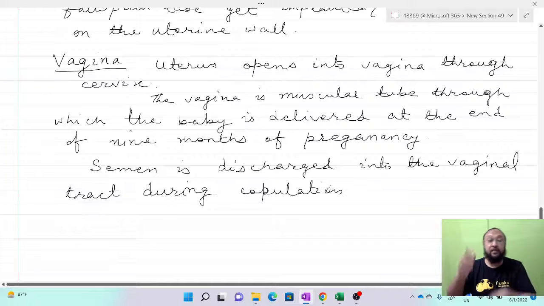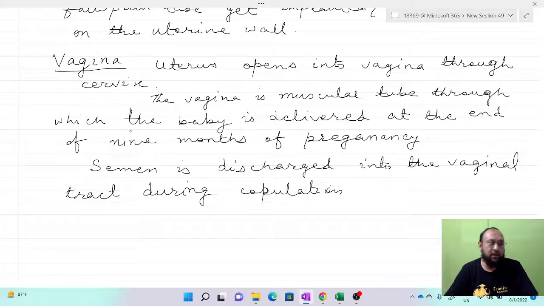The sperm then travels through the cervix, and then it goes to the uterus, and then to the fallopian tube, and ultimately it meets the ovum for fertilization.